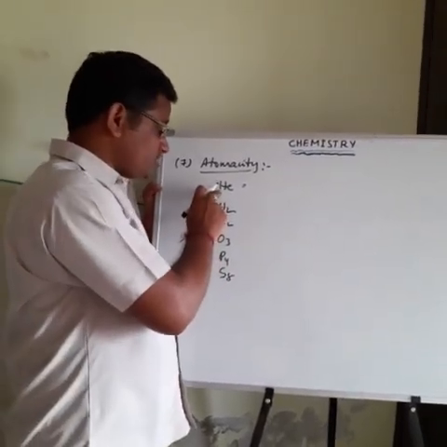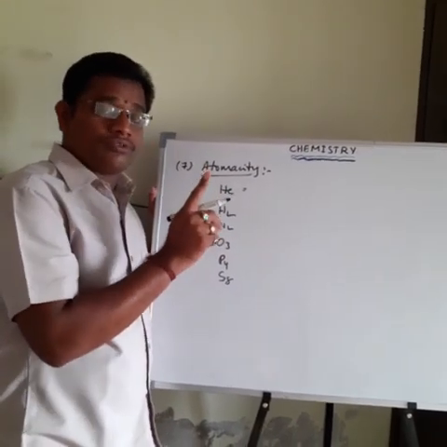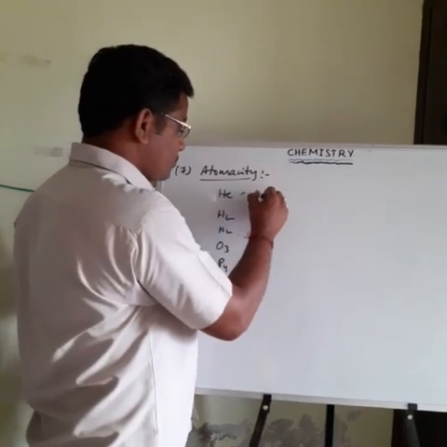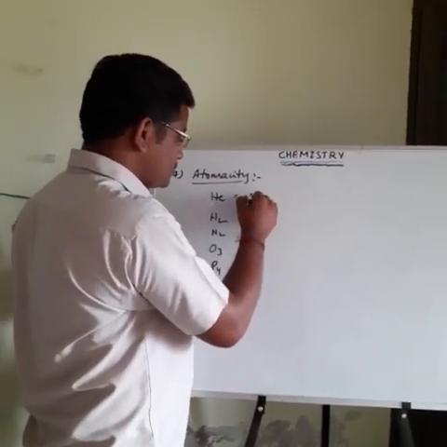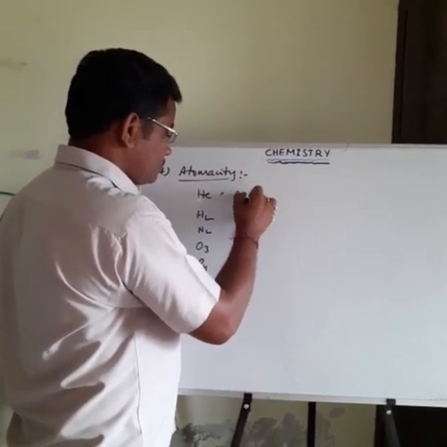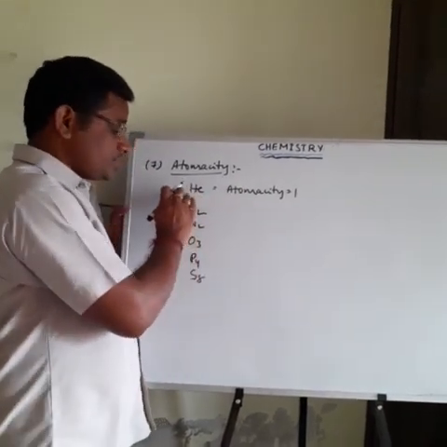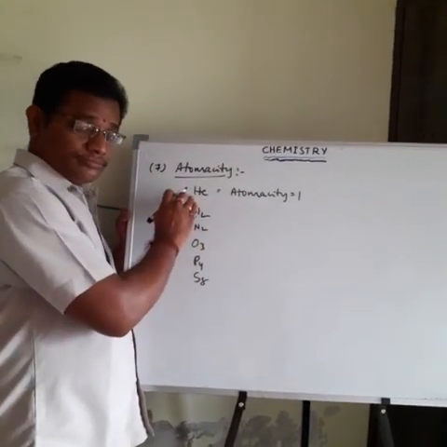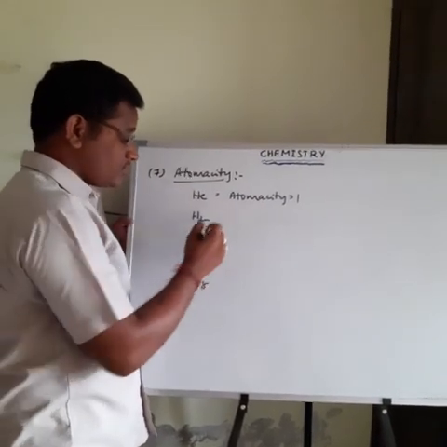Helium element, this is the helium atom. How many atoms are there in the helium element? Helium is only one. That's why it is monoatomic. So here, for a monoatomic element, atomicity is 1. The number of atoms present in one molecule of helium is 1.